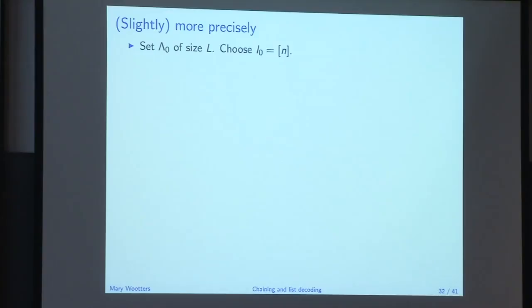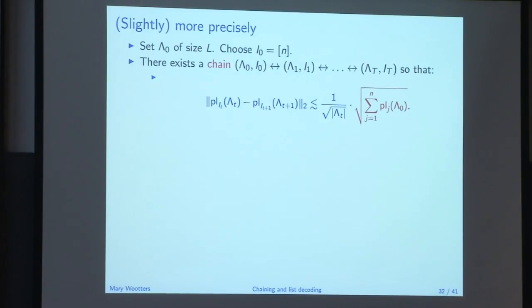Let's pick some initial set of size L. This is the set for which we want this goal to hold. And we're going to choose our set of active indices to be all the indices. My claim is that there exists some chain of finer and finer, smaller and smaller sets lambda, and smaller and smaller sets of active indices, so that the following things hold.